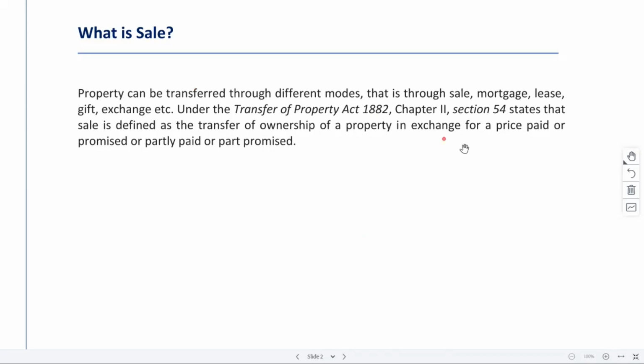So this is basically the definition which is being given, that you are transferring ownership. It may be in exchange of complete value, complete price, or it may be that you are promising to pay the entire amount at a later stage, or it may be that you are partly paying it or partly promising. So in either case, it will apply.